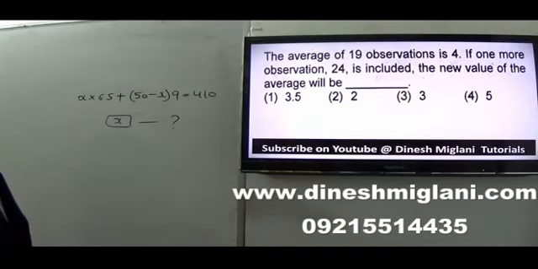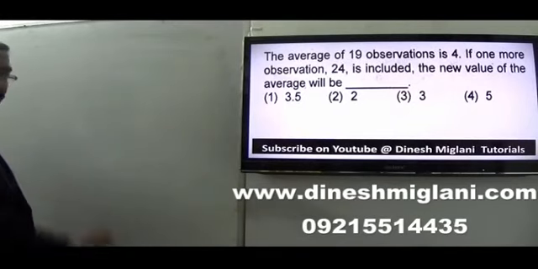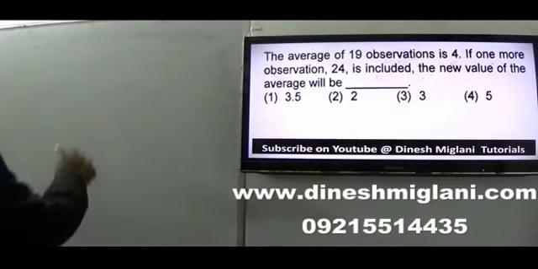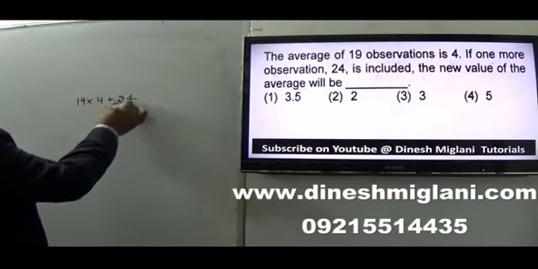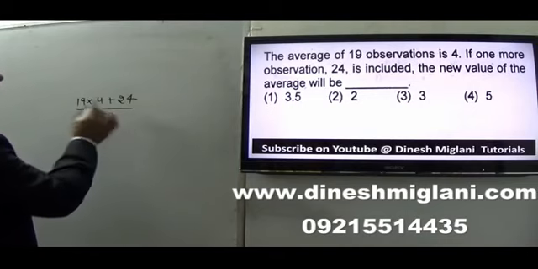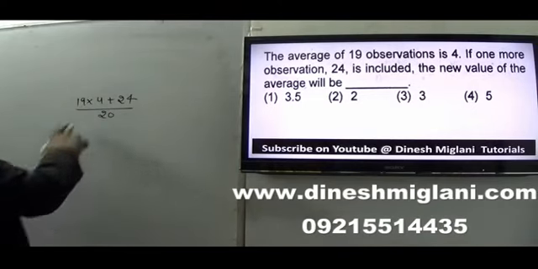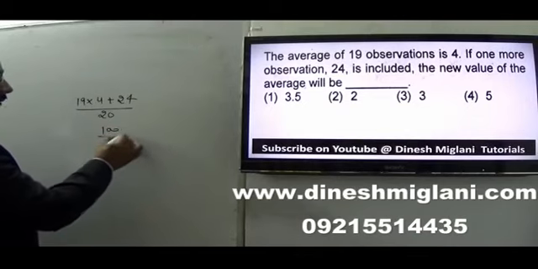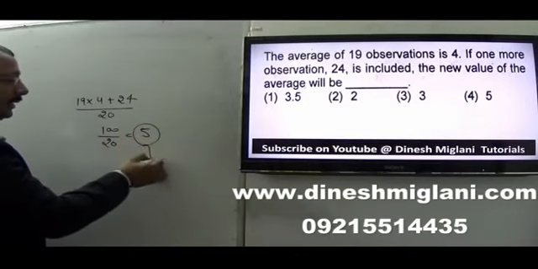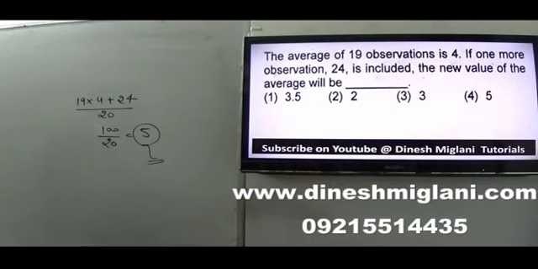Average of 19 observations is 4. One more observation, 24, is included. New value of the average? 19 into 4 plus 24. My observations are 20 now. Simple question. 76 plus 24 is 100 by 20. 100 by 20 is 5. So I can say that new average is equal to 5. New value of the average. So hence I can say fourth becomes my answer.